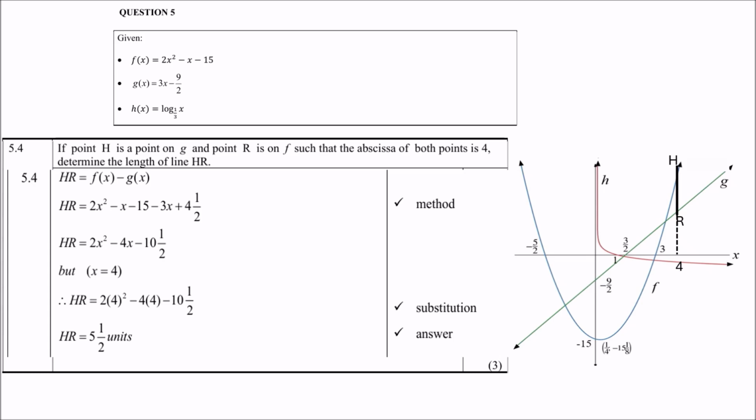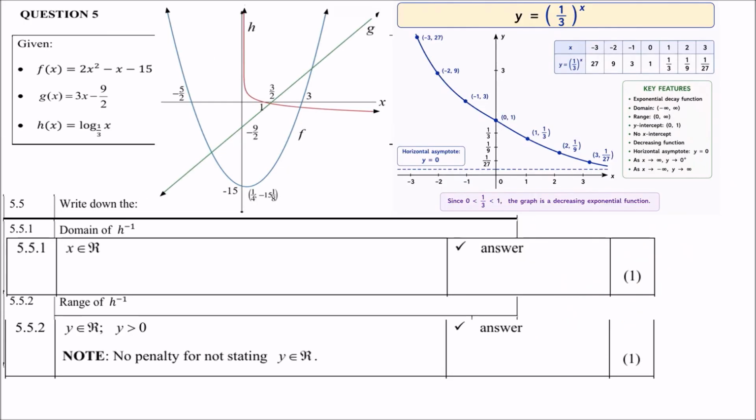Question 5.5, write down the domain of the inverse of h. Now be careful, h is logarithmic, so the inverse will be the exponential graph. Remember I told you earlier on, exponential graph with a decreasing function. And if you can picture that, then you will remember it is a graph whose domain will be all the x values. Definitely, there's no restriction when it comes to that graph.